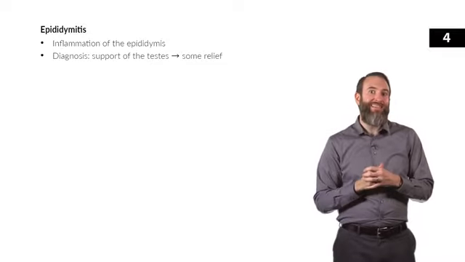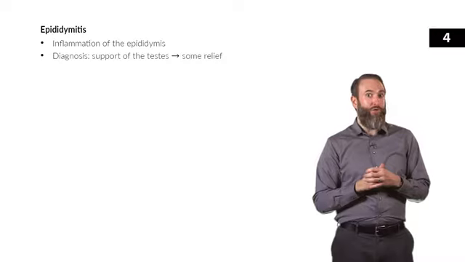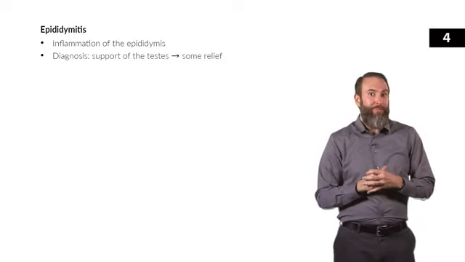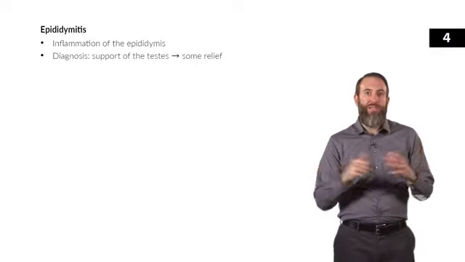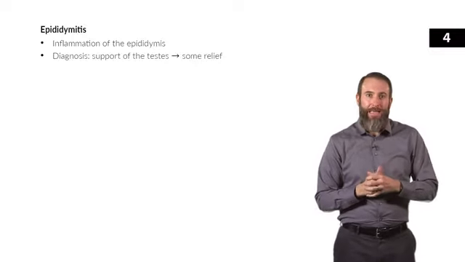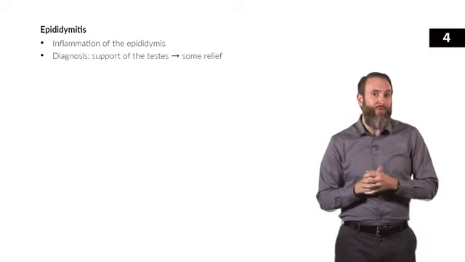Now, another sign is that some of the pain may be relieved by elevation of the testicles. Although it might be a bit awkward, elevate them a little bit and then see if the pain improves. Now, the two most common organisms that cause epididymitis are Chlamydia trachomatis and Neisseria gonorrhea. Men who engage in anal intercourse are at an increased risk of E.